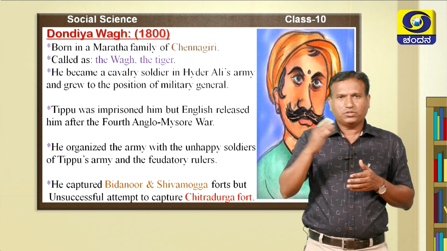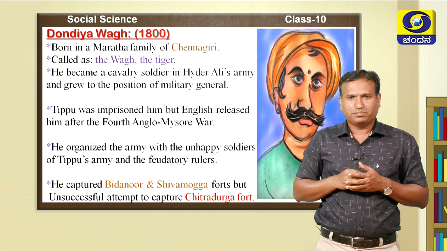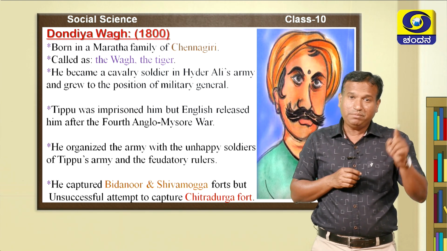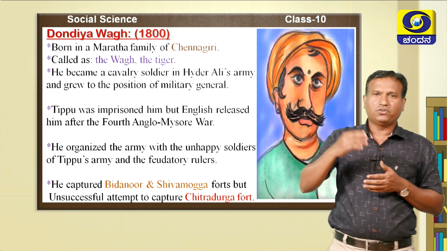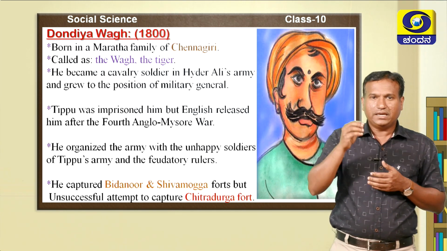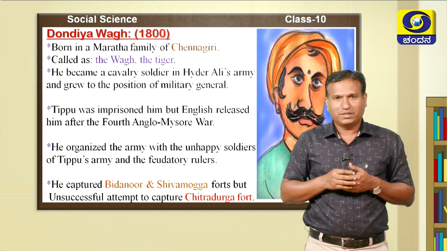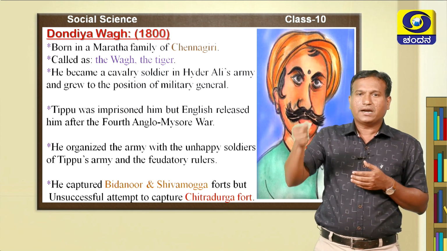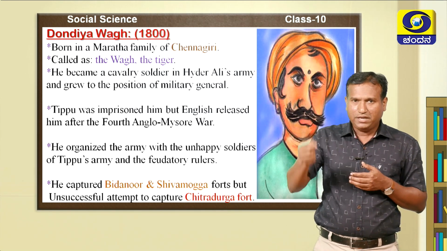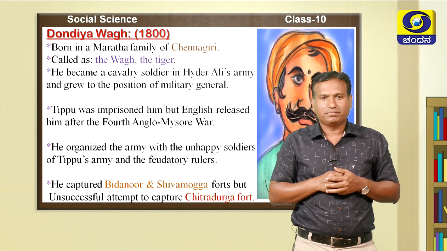After the fourth Anglo-Mysore war, the English realized Dhondiya Wagh was an enemy of Tippu Sultan. That is why, after the fourth Anglo-Mysore war, the English released Dhondiya Wagh from prison. Once released, he again organized the army and the soldiers who were unhappy with Tippu Sultan.